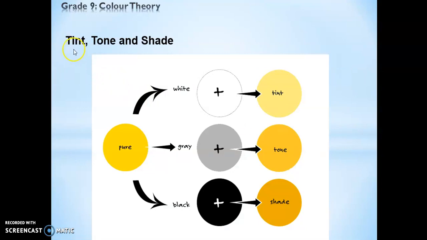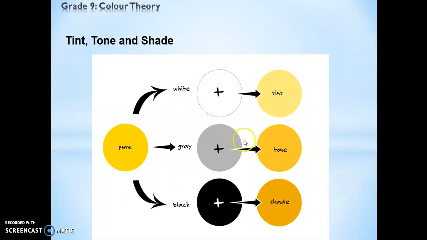Now we need to know about tint, tone and shade, right? This is a hue or yellow color, right? When you add white, it becomes a tint. When you add gray to a color, it becomes a tone. When you add black to a color, it becomes a shade.